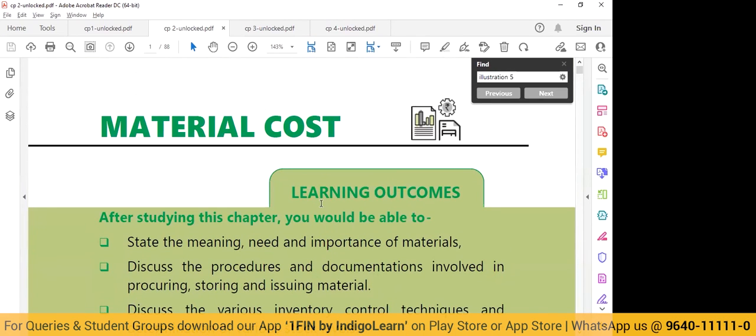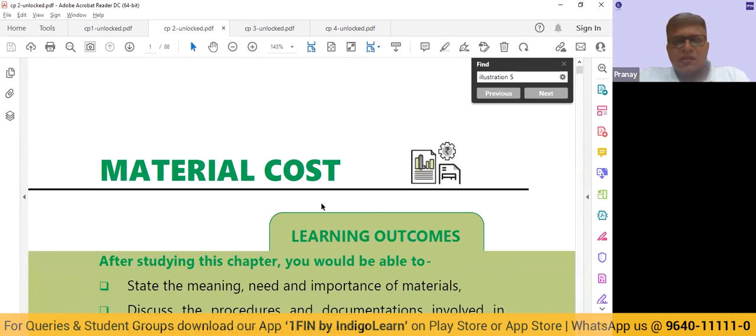Okay, sir. When we come to the next chapter, material cost, in this chapter basically we are talking about three things. One is valuing the material receipts. When we buy the material, at what value are we going to record that? When we go to the market and purchase, we are going to pay the basic purchase cost. We are going to pay freight. We are going to pay duties and taxes, GST. Sometimes we'll have to pay demurrage charges, penalty, etc. So the first part of this chapter deals with the receipts of material.